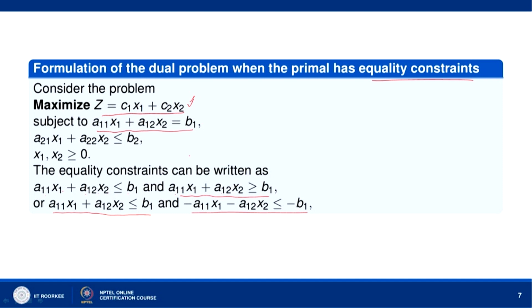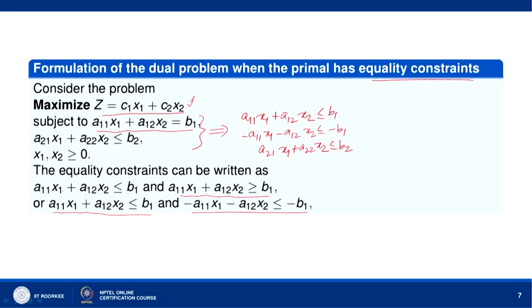So, now the problem will be replaced by a11x1 plus a12x2 less than or equal to b1, minus a11x1 minus a12x2 less than or equal to minus b1, okay, and a21x1 plus a22x2 less than or equal to b2.